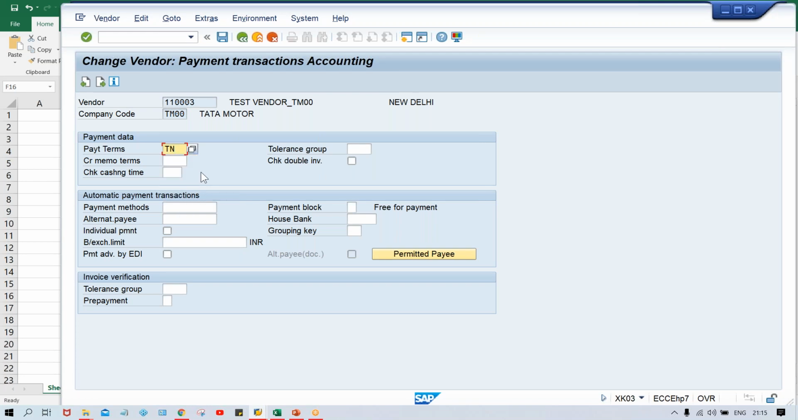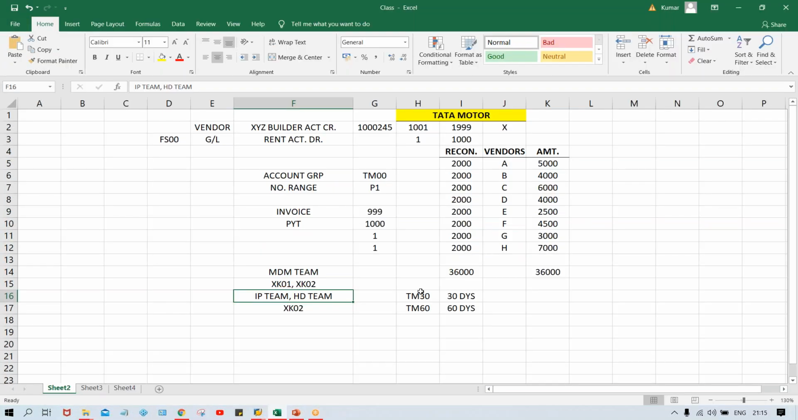I don't know if TM60 is created or not, but I'll just give you a TM60. Somebody has changed it and saved it. What will happen? There is a problem. Earlier, whatever invoices were going to be due in 30 days, now the same invoice is going to be due in 60 days. It means if you talk about the payment processing, earlier the vendor used to receive payment against the invoice in 30 days.